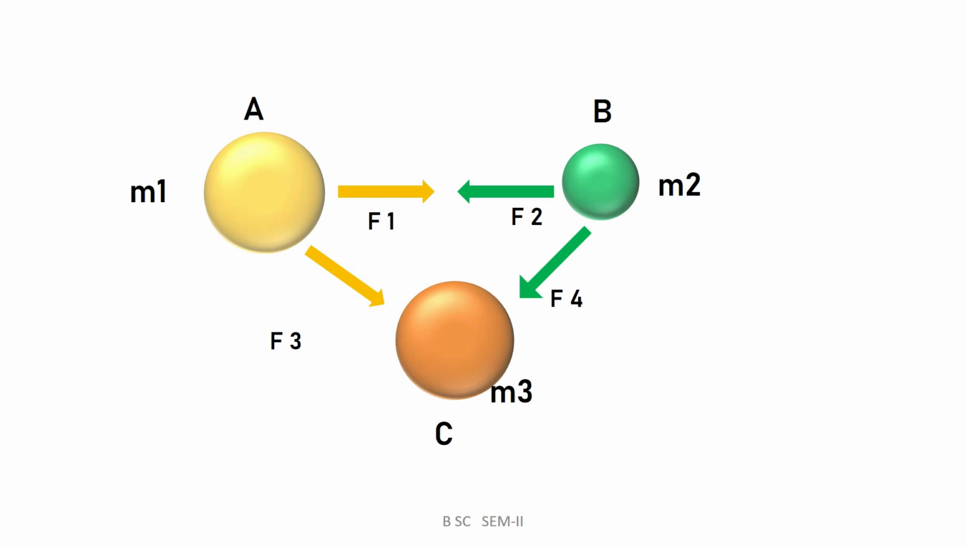Similarly, if we consider three particles A, B and C of masses M1, M2, M3 as shown in the diagram, then the force of attraction F1 exists between bodies A and B. Similarly, F4 is the force of attraction between bodies B and C, and F3 is the force of attraction between bodies A and C.